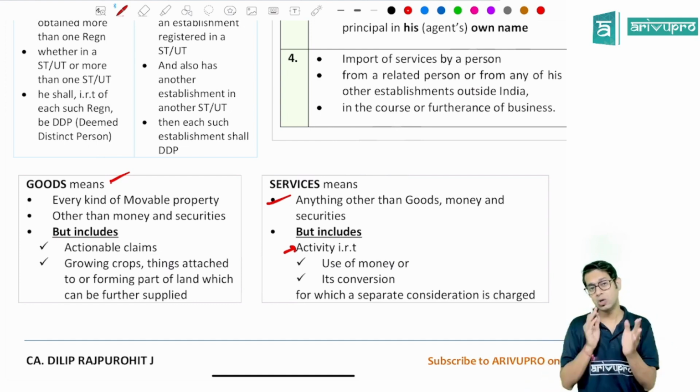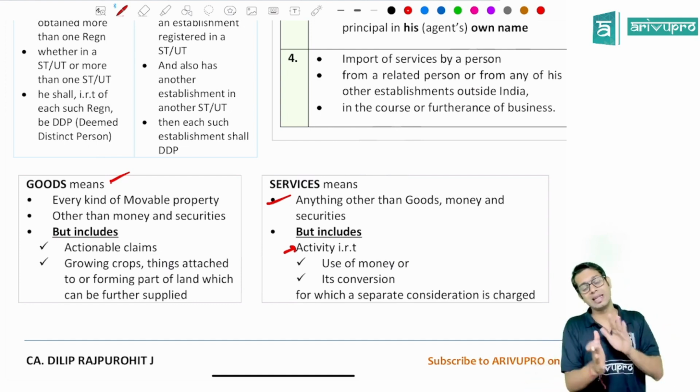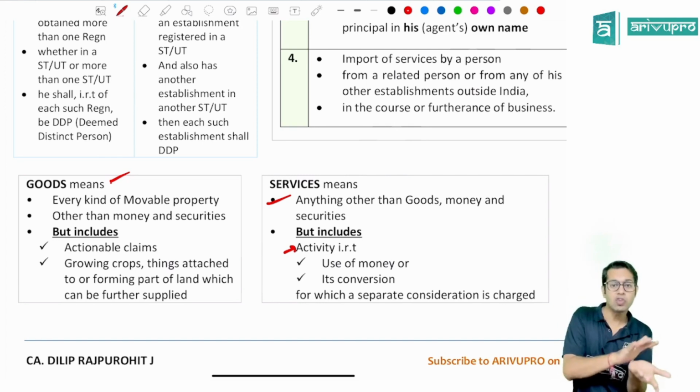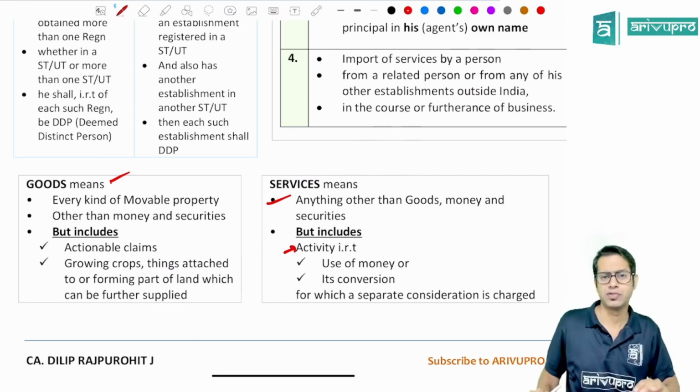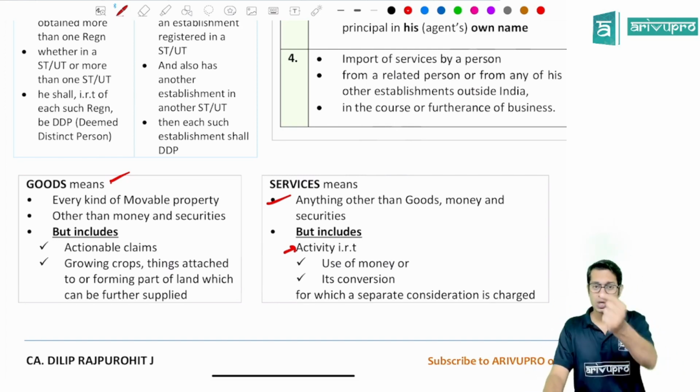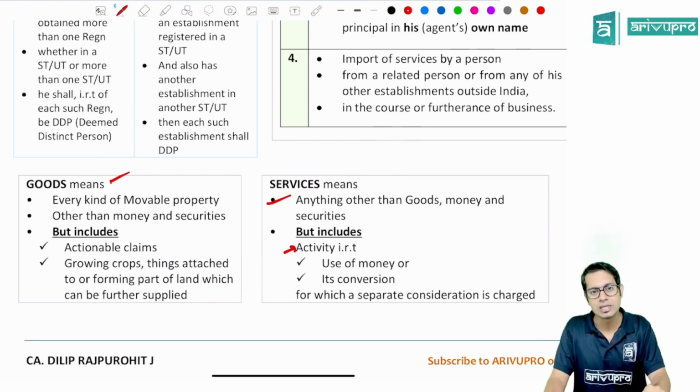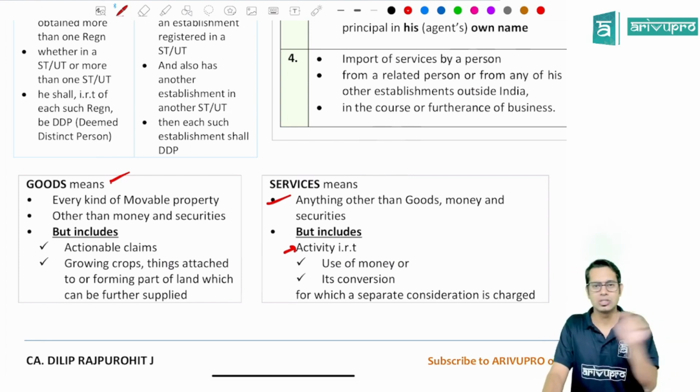Please note, there is something called a transaction in money only, and there is something called an activity in relation to use of money, for which a separate consideration is charged. For example, I give you 1 lakh rupees and you give me back that 1 lakh rupees after 2 months. Is it a service? The answer is no, this is not a service.